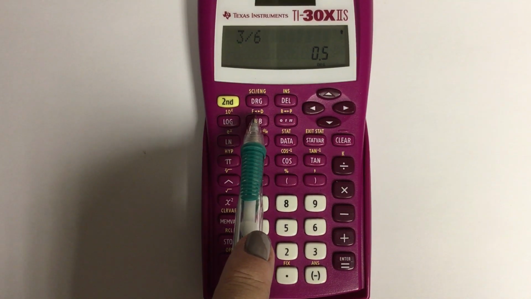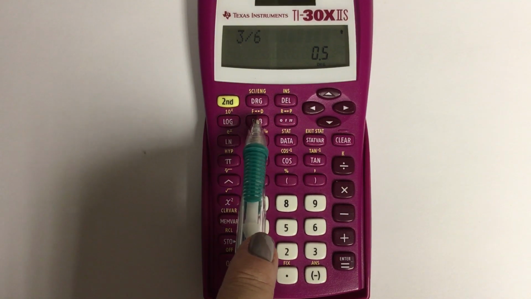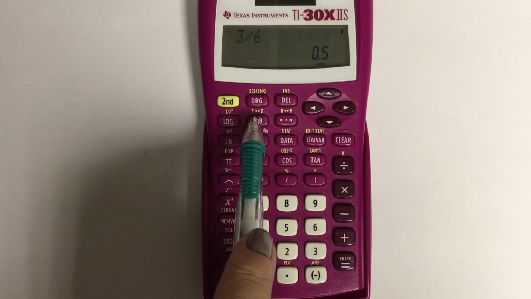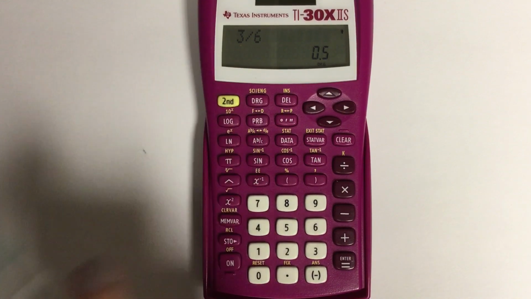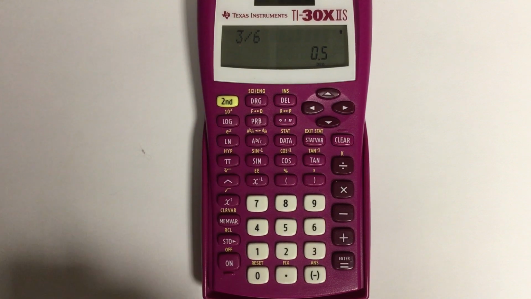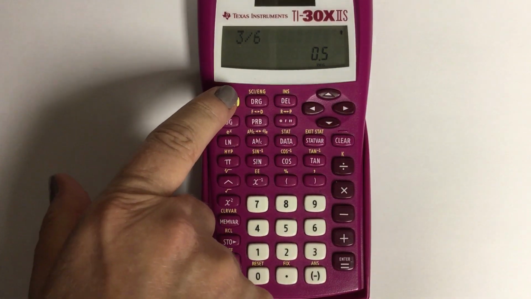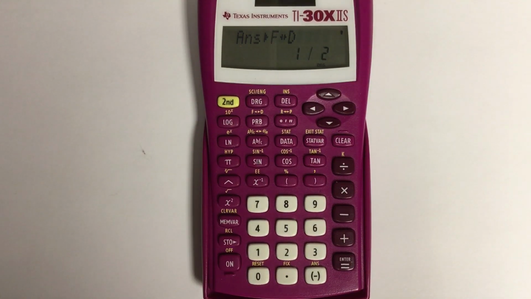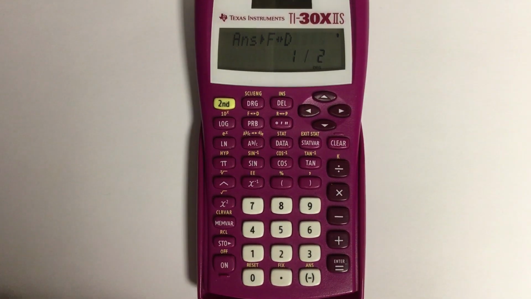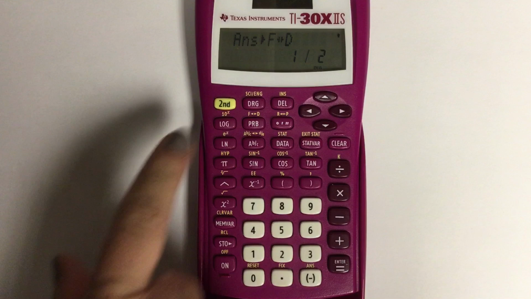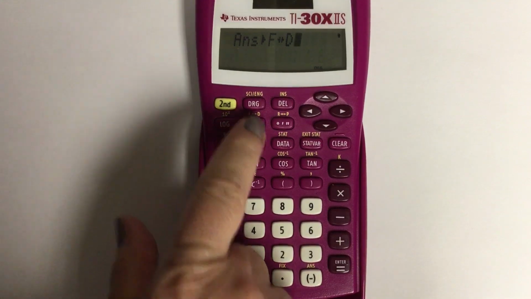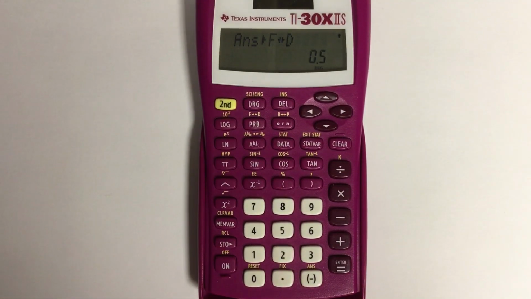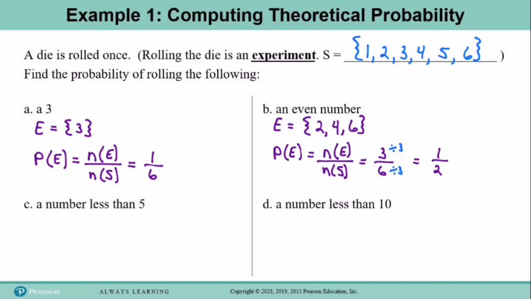Do you see above the PRB button, it says F to D. That is fraction to decimal conversion. So right now it's in decimal form. If I do second F to D equals, it converts it to fraction form. And if I wanted to go back to decimal form again, second F to D equals, and I'm back in decimal form.